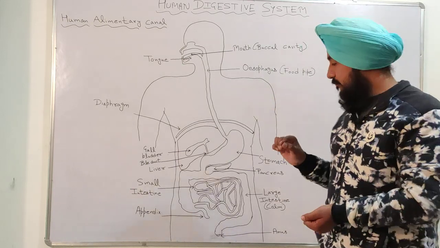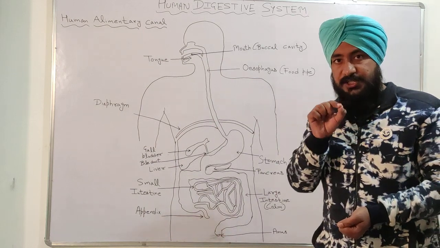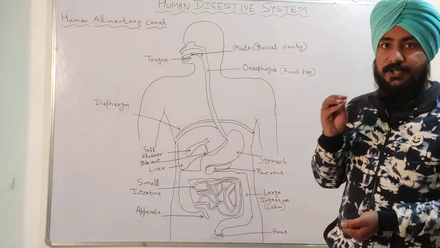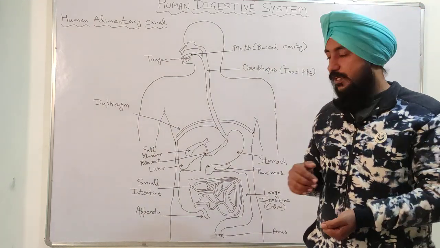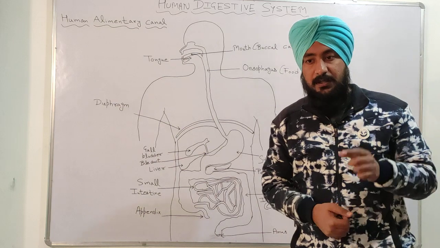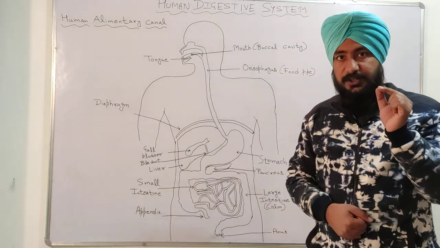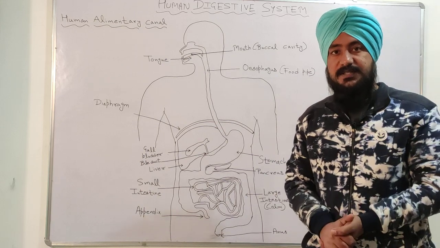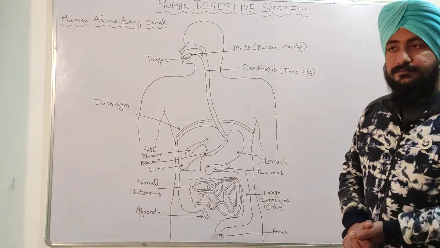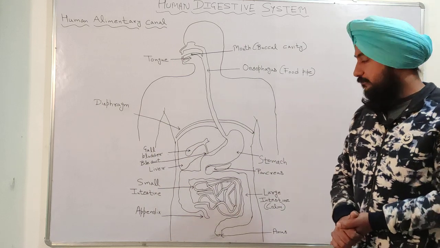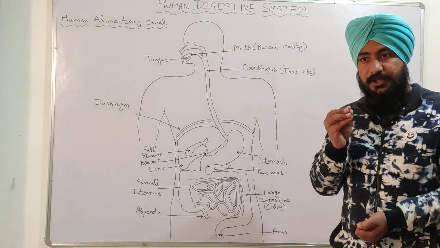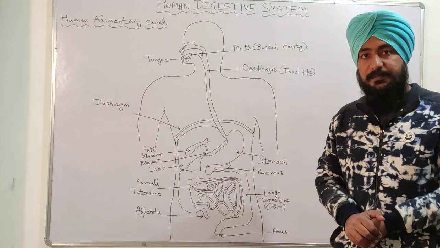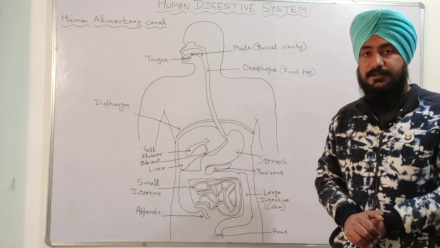Number one is HCl, hydrochloric acid. Now what is the function of hydrochloric acid in the stomach? The basic function of hydrochloric acid in the stomach is to make the food medium acidic.